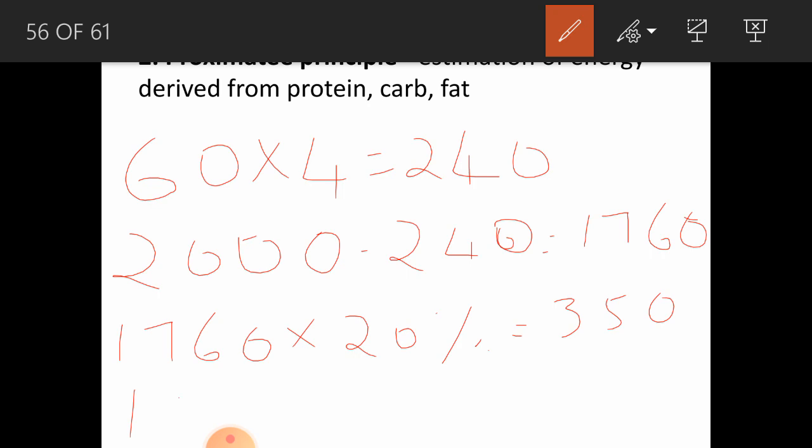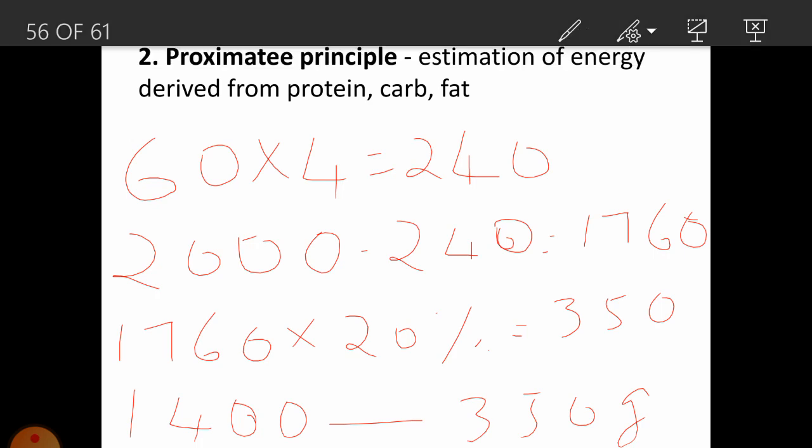The remaining 1400 calories is supplied by 350 grams of carbohydrates. So 60 grams of proteins, 35 grams of fats, and 350 grams of carbohydrates. That's how it's calculated.